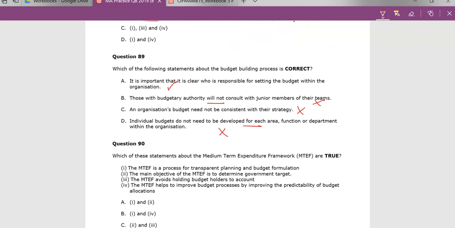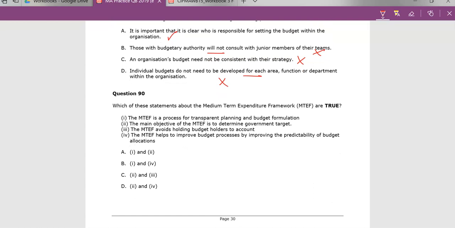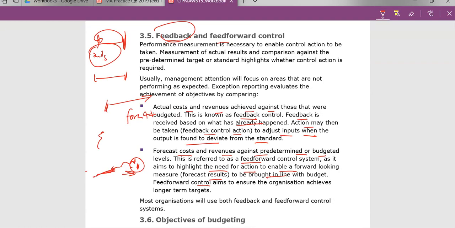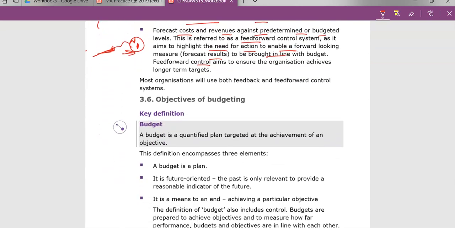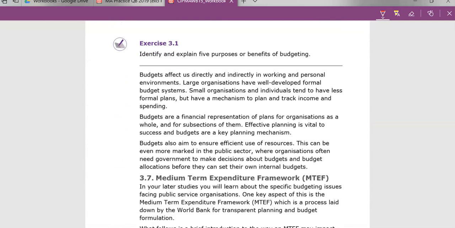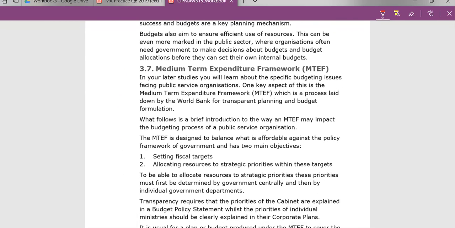And then in this next set of questions, what I'm going to do finally is talk about this idea of the medium-term expenditure framework by taking you back to the text very quickly. And here we are. This is a government thing. See here. Let's look at what's going on here. Again, this is in workbook 3 in terms of planning, especially to do with public service organizations. One key aspect of this is the MTEF, a process laid down by the World Bank for transparent planning and budget formulation. The MTEF is designed to balance what is affordable against the policy framework of government and has 2 main objectives: to set fiscal targets and allocate resources to strategic priorities within these targets.